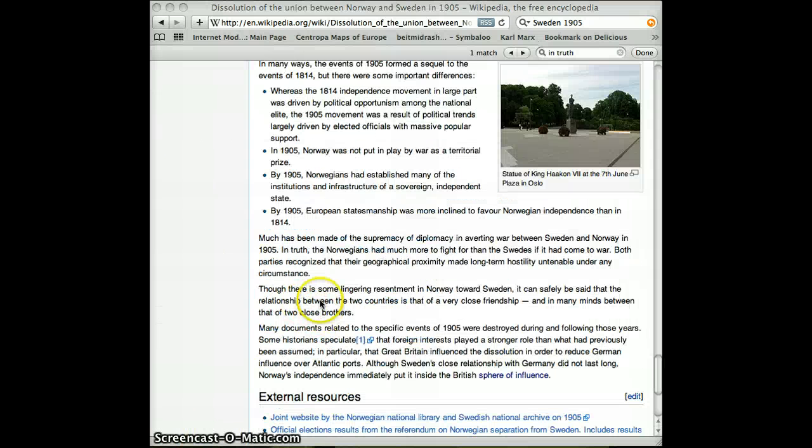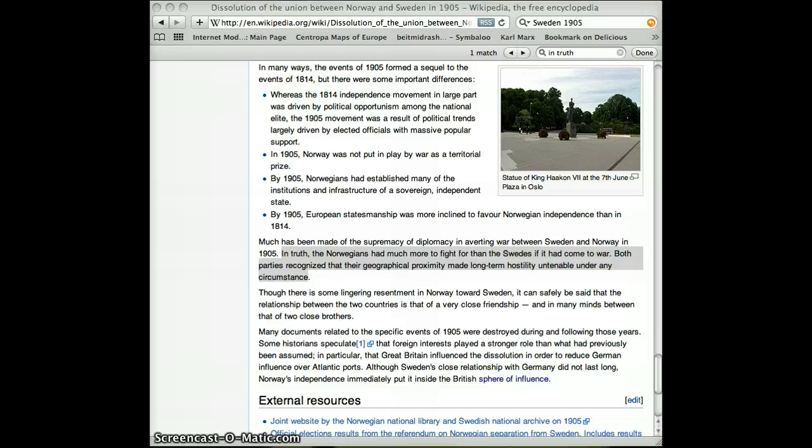As for being offensive, there is a single biased comment that I managed to locate. As it states, "in truth, the Norwegians had much more to fight for than the Swedes if it had come down to war." This may seem offensive to some, but overall, throughout the article, there are no offensive or derogatory phrases. Appropriateness will receive a 4 out of 4 as well.